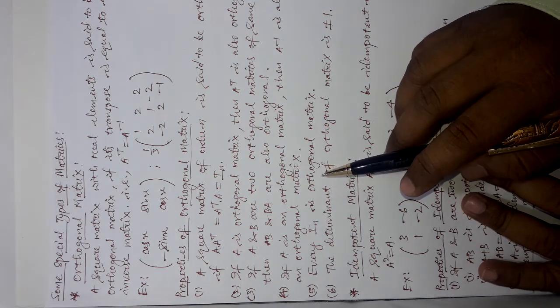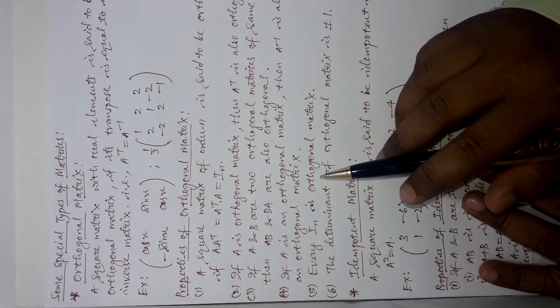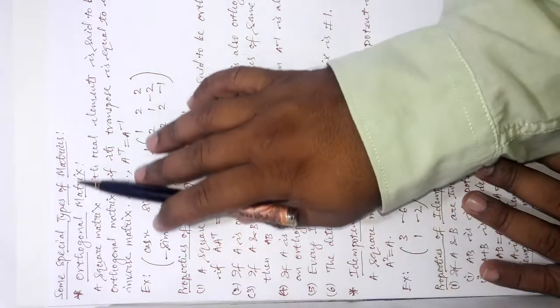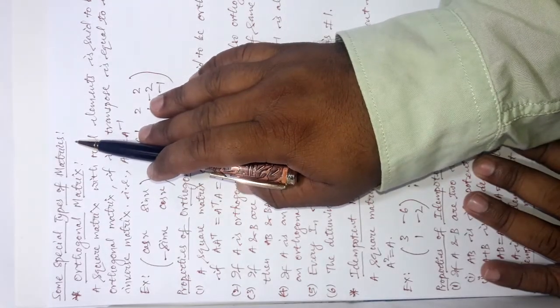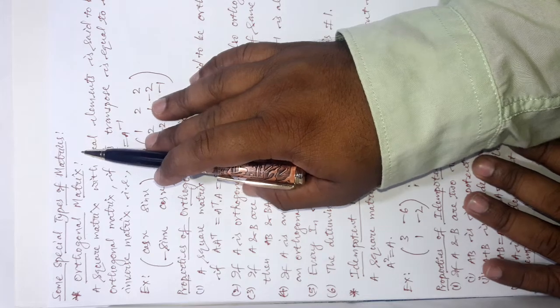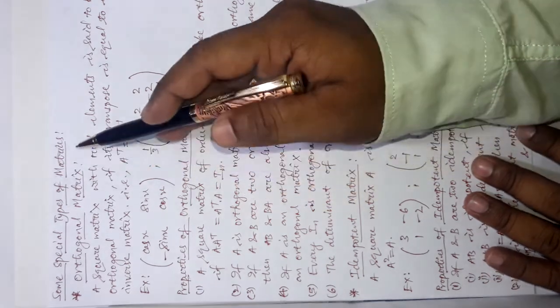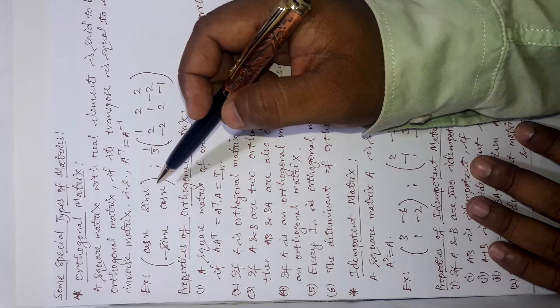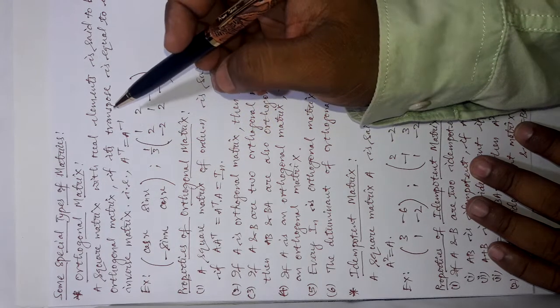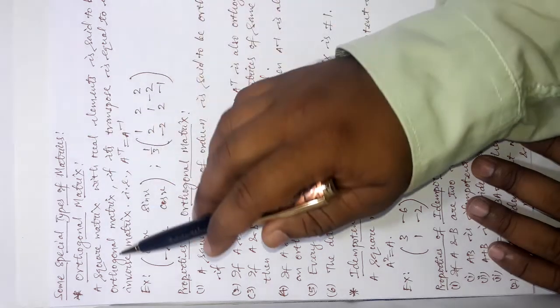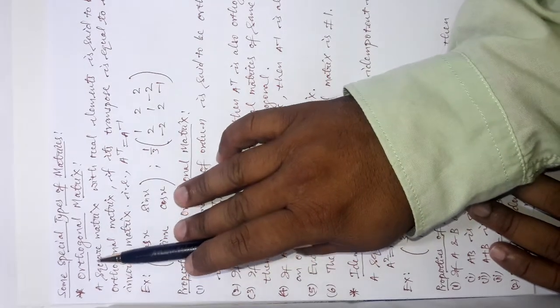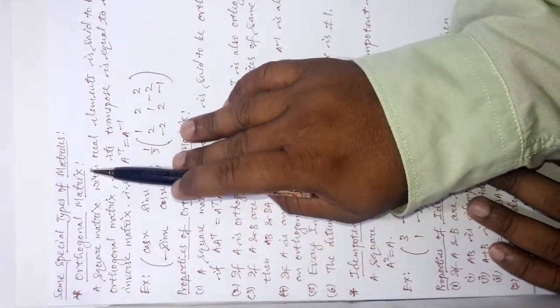Friends, today our topic of discussion is some special types of matrices. Here we are going to discuss some special categories of matrices that we have not discussed before. In that category, our first matrix is the orthogonal matrix.